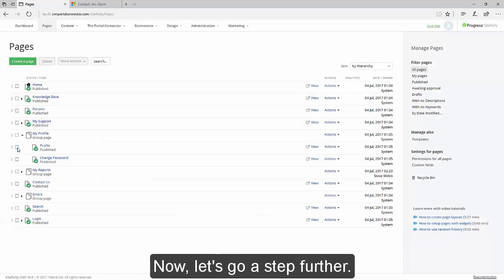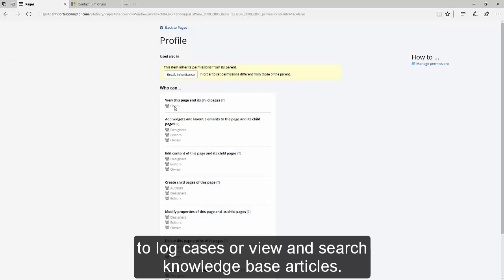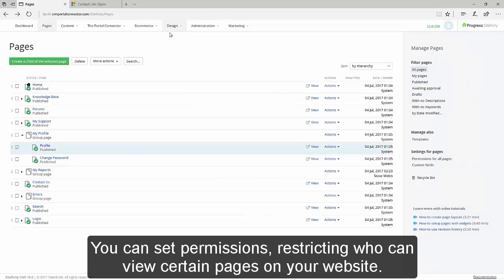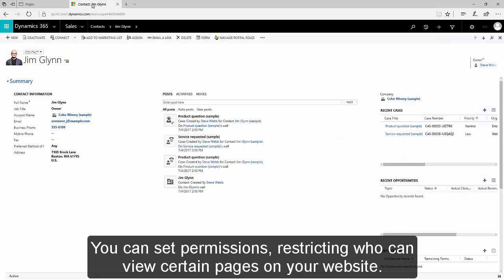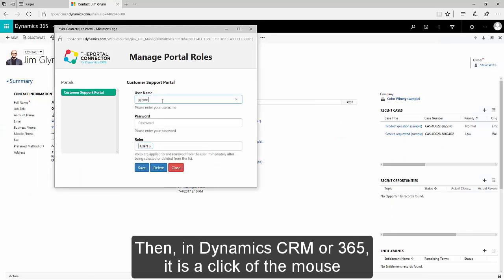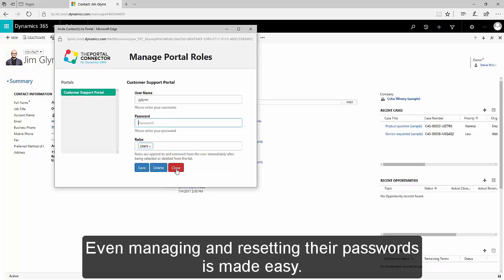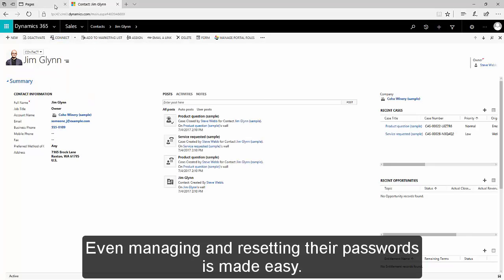Now, let's go a step further. You want a secure private portal for customers to log cases or view and search knowledge base articles. We can set permissions restricting who can view certain pages on our website. Then, in Dynamics CRM or 365, it is a click of the mouse to manage a customer's access to your portal and what permission roles they are assigned. Even managing and resetting their passwords is made easy.